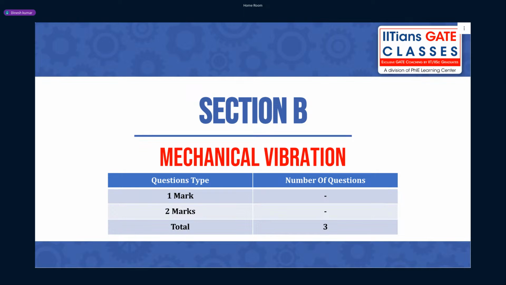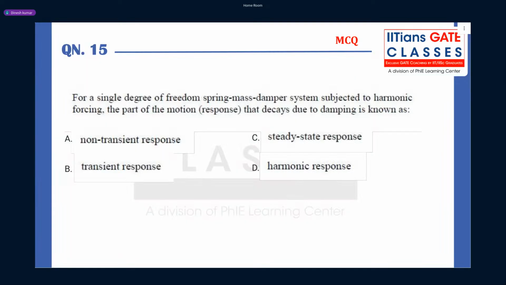Now from mechanical vibration there are a total of 3 questions, guys. So guys, read this question. What it says: for a single degree of freedom spring mass damper system subjected to harmonic forcing, the part of the motion that decays due to damping is known as.